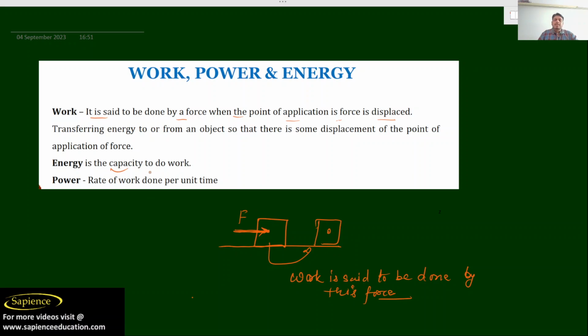What is energy? It is the capacity to do work. The more you are able to do work in less time, the more energy you have. The more energy you have in your body or any machine, the more work it can do. What is power? Power is the rate of doing work. The more work you do in less time, the more power. So for increasing power, we should do more work in less time. So power depends upon work as well as time.